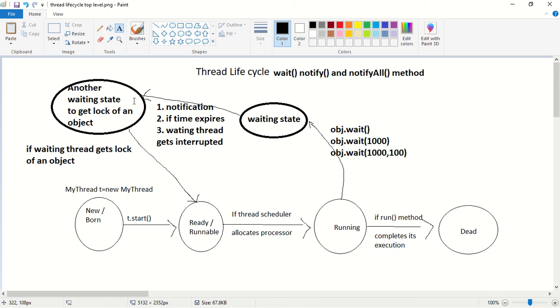Okay. Next, if a waiting thread gets the lock of an object, the thread will enter into the ready state or runnable state. Next, if the thread scheduler allocates the processor, it will enter into the running state. Next, if the run method has completed its execution, the thread will enter into the dead state. So this is the thread life cycle of wait, notify and notifyAll methods.